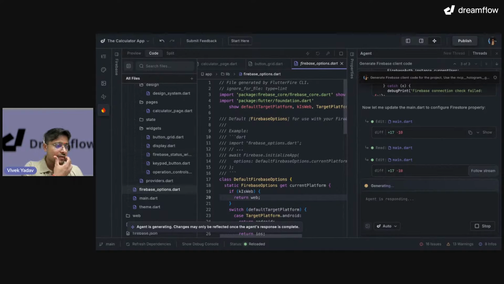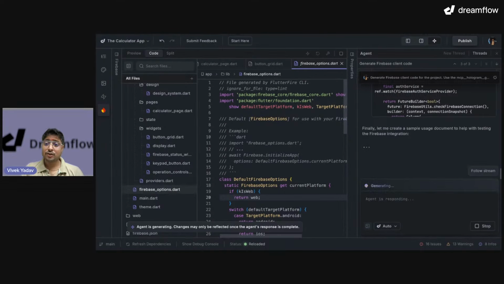Okay, I can see some of the feature requests. That's great, and I would like to see what you are going to build in the build phase and in the challenge. Right now we have the challenge of building a calculator application in Dreamflow. So go ahead, build it, and let me know what you have built. Okay, and yep, let's wait for it to complete, and then we can conclude our session for today.